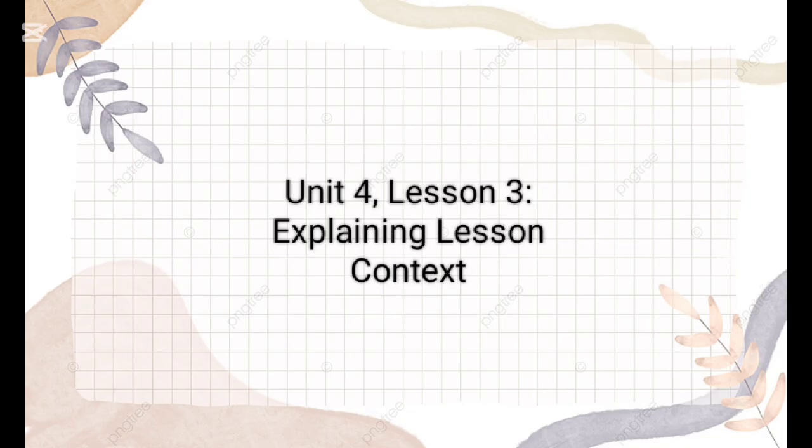Unit 4, Lesson 3, Explaining Lesson Context. Words to know: fork, future, knife, pass, seat, spoon, steam, utensil, vegetable. Situations to respond to. You are showing students pictures of different fruit, you say. Tell students what category bananas belong to.